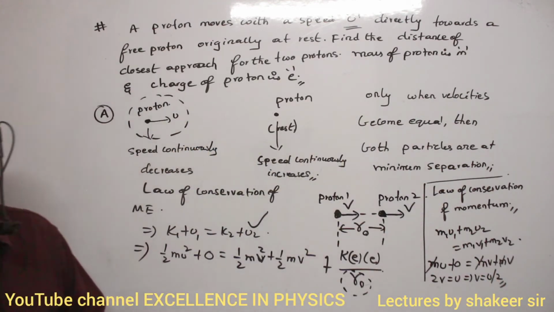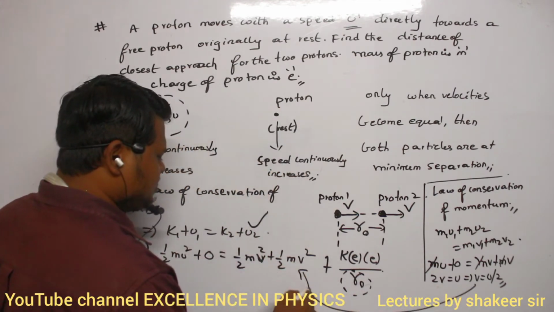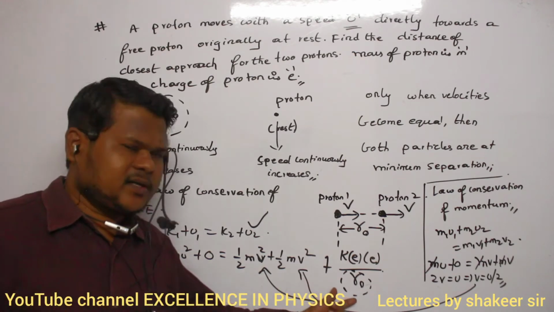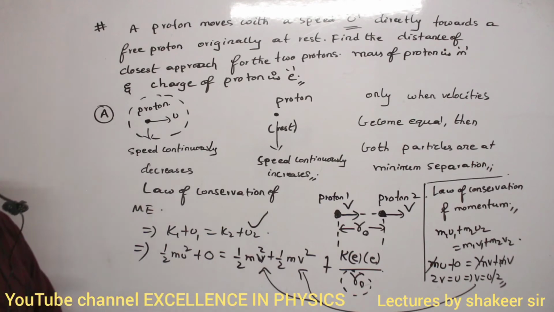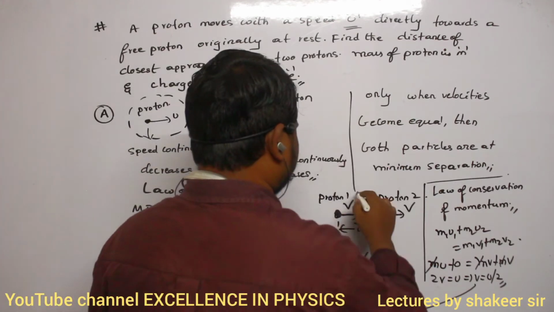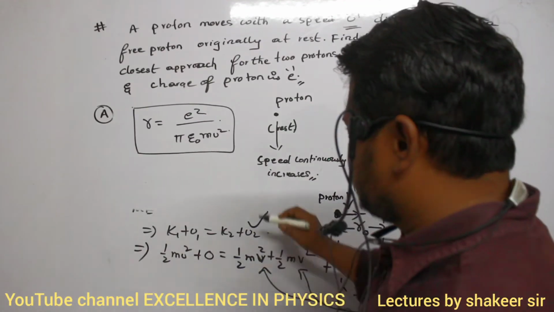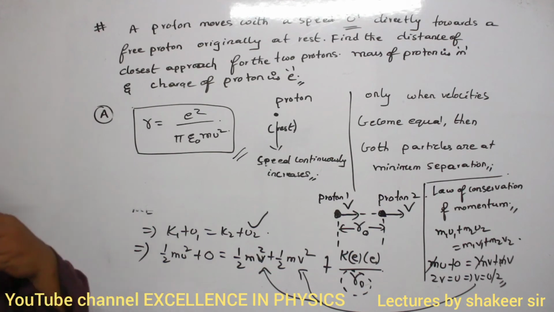Now I got final velocity, no? So take this v value, substitute in this relation and in this relation. Are you able to understand? Then you will get an equation for R naught. That is my answer. Okay, make a note up to here. So this is the R value which you should get. R is equal to e square divided by pi m epsilon naught into u square. Clear?